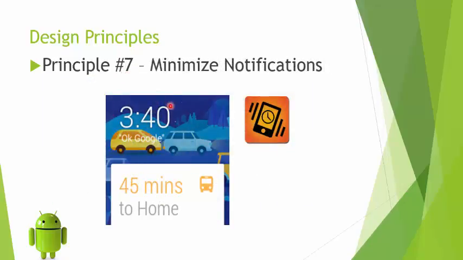Principle number 7 is that you have to minimize the notification. Remember that Android Wear is about devices like watches. If there are too many buzzes or vibrations from your app, it might end up being very irritating to the user. So keep your notifications to the minimum, only for important messages, and others can be a part of the context stream which the user can glance at whenever he wants to at his free will. That is why this goes along with the initial principle that we had seen, which said that you should use suggest as much as possible because you want to minimize the notifications from your app.